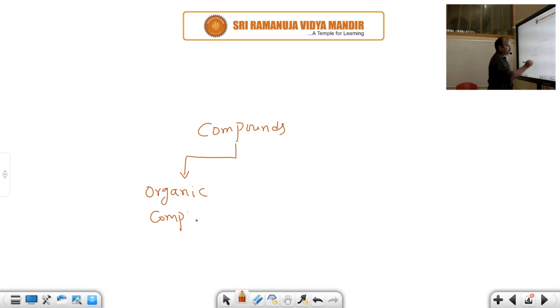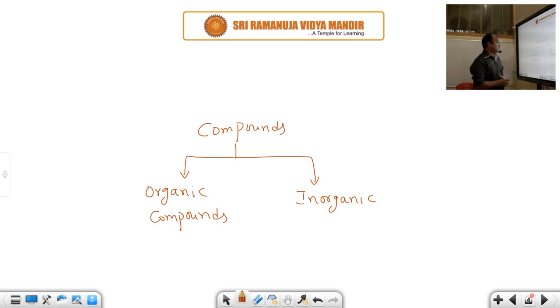So here hydrogen and carbon elements will be there. That is called organic compounds. Other than carbon and hydrogen, heteroatoms like nitrogen, phosphorus, oxygen, sulfur are there, that is called inorganic compounds. So according to Lavoisier, compounds can be mainly classified into two types: one is organic compounds, another one is inorganic compounds.